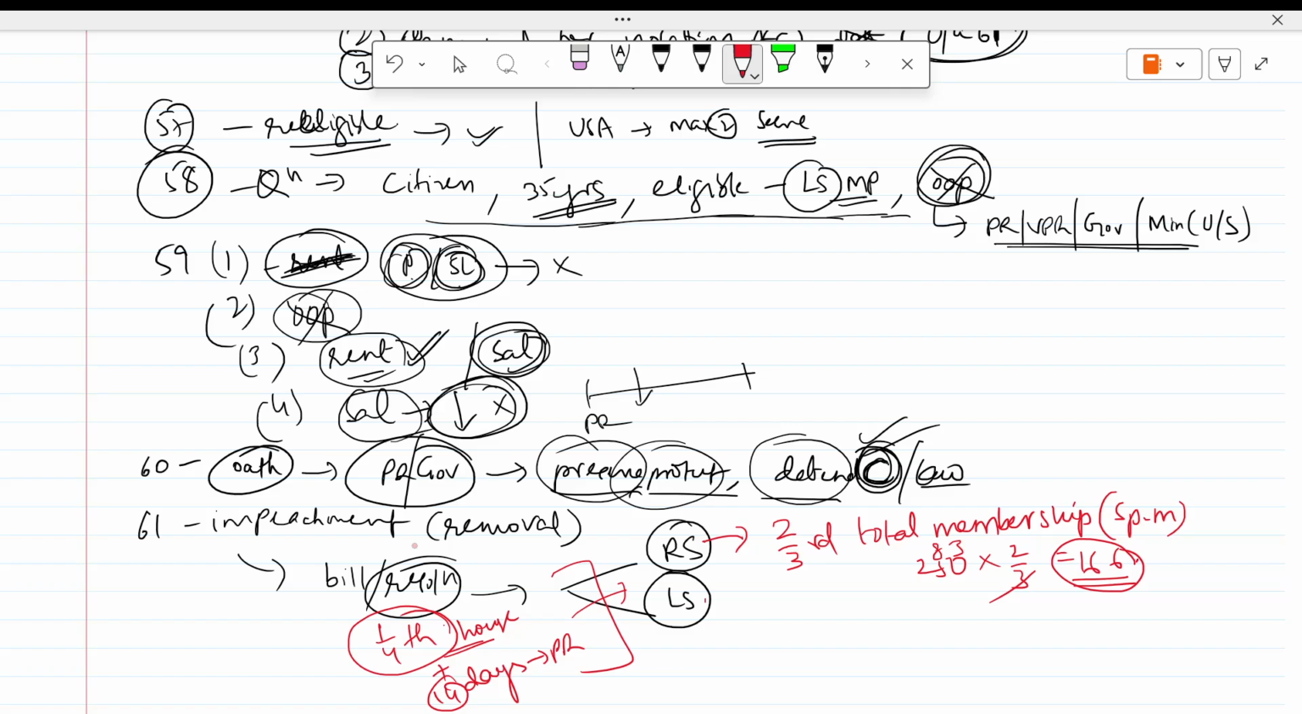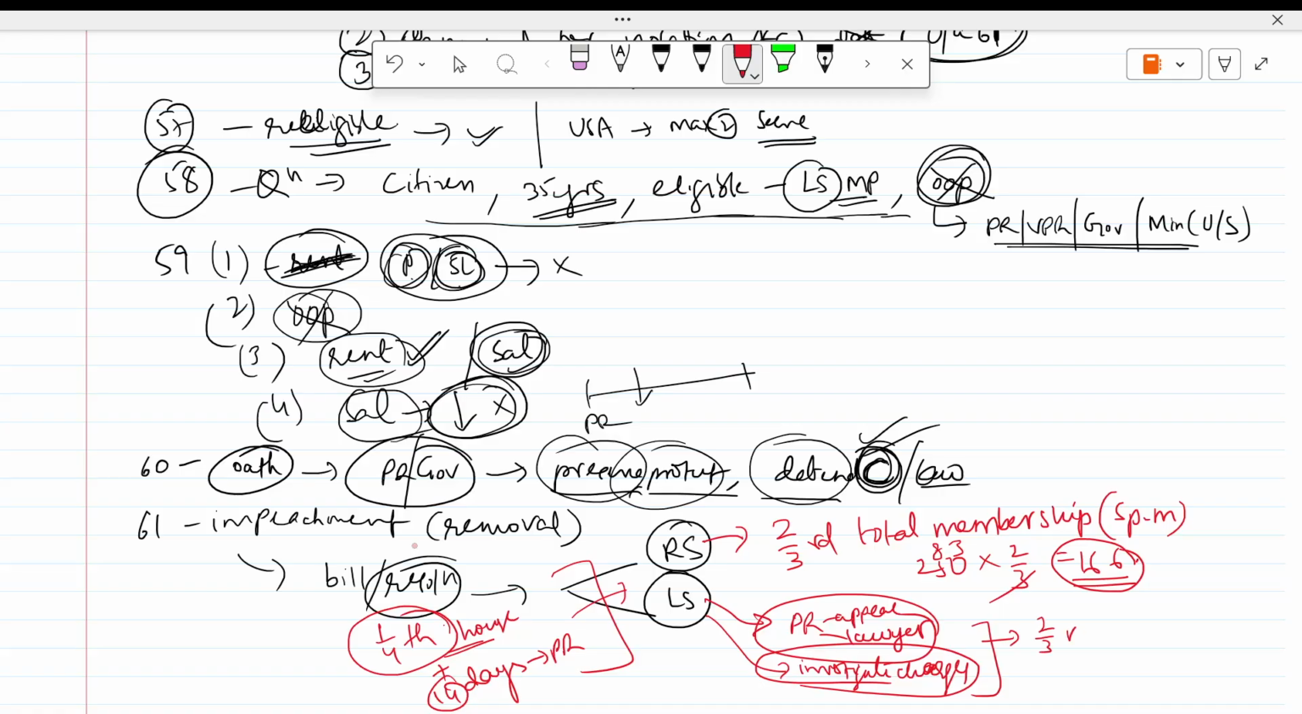Then after that it will come to Lok Sabha. Then in Lok Sabha the president can appear, and he can also bring a lawyer. And then the second house will also investigate the charges, whether it is really true or not. Then after this, if again two-third of the total membership of the house passes it, then the president stands removed. So this is the procedure.